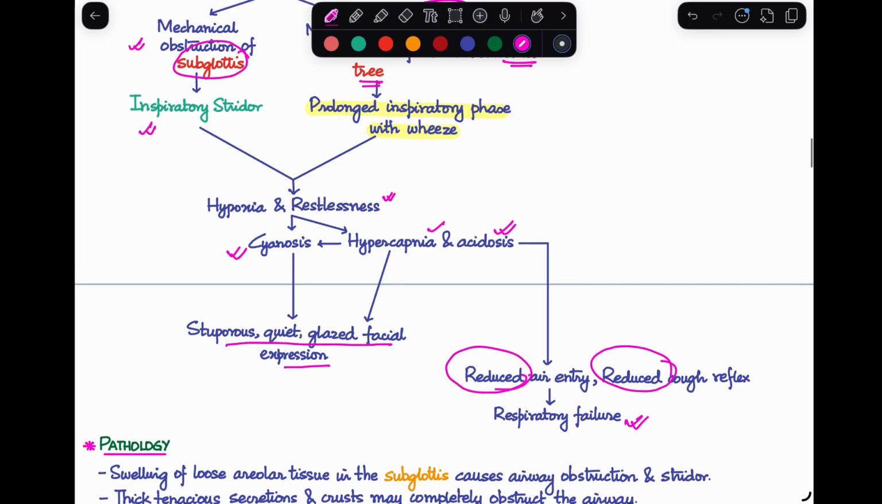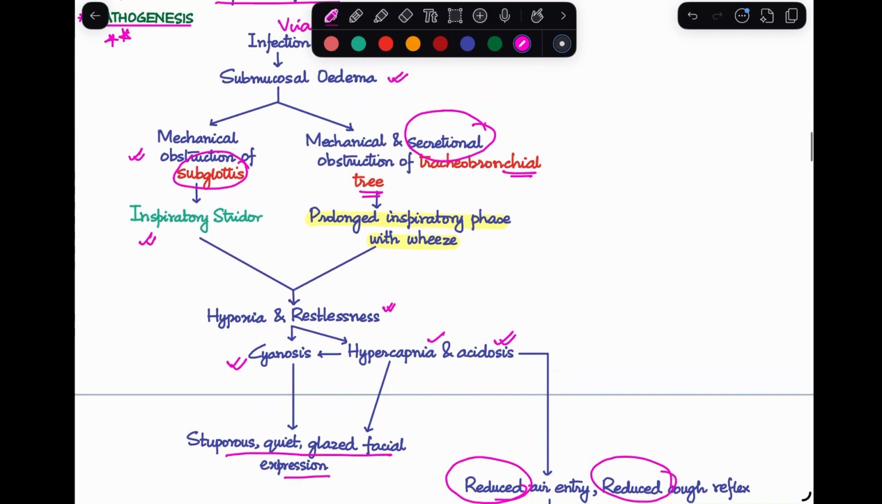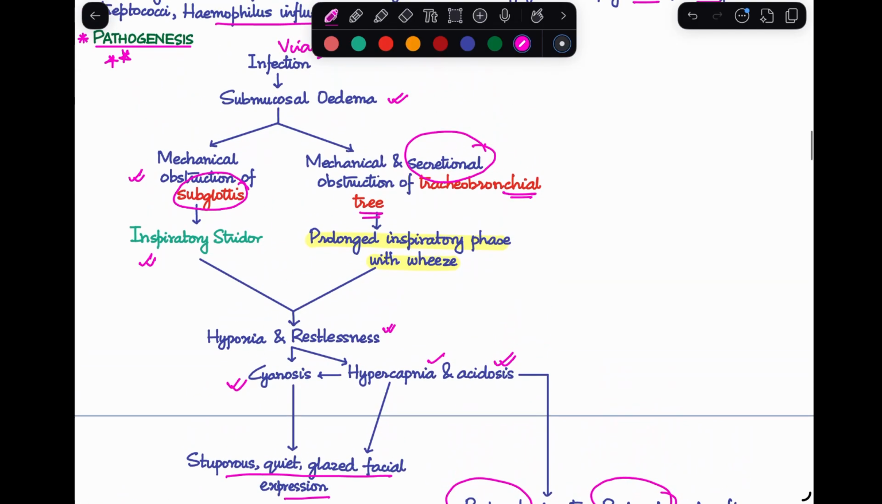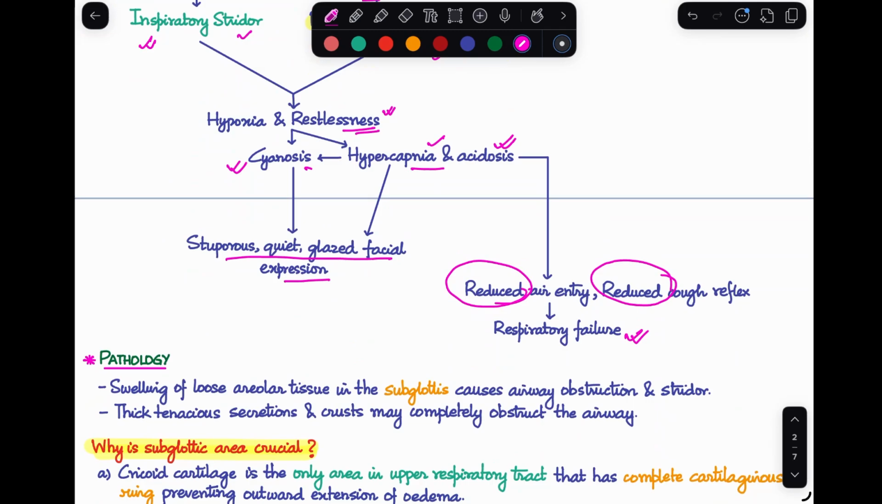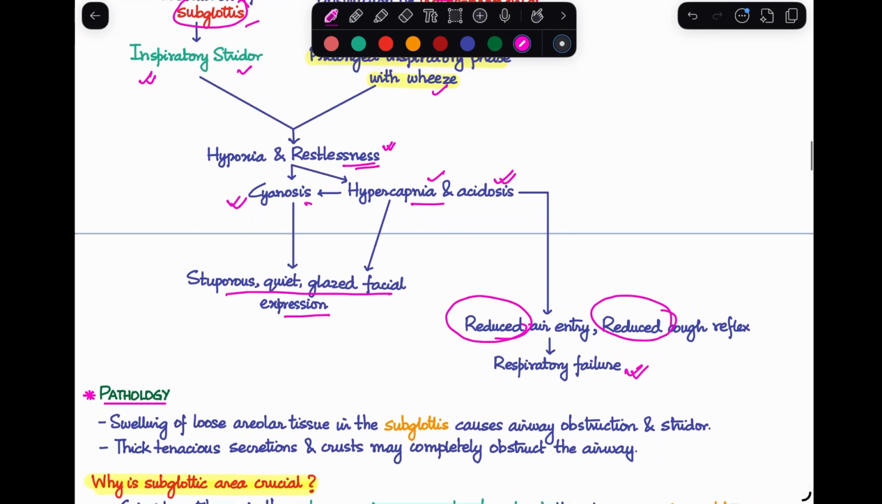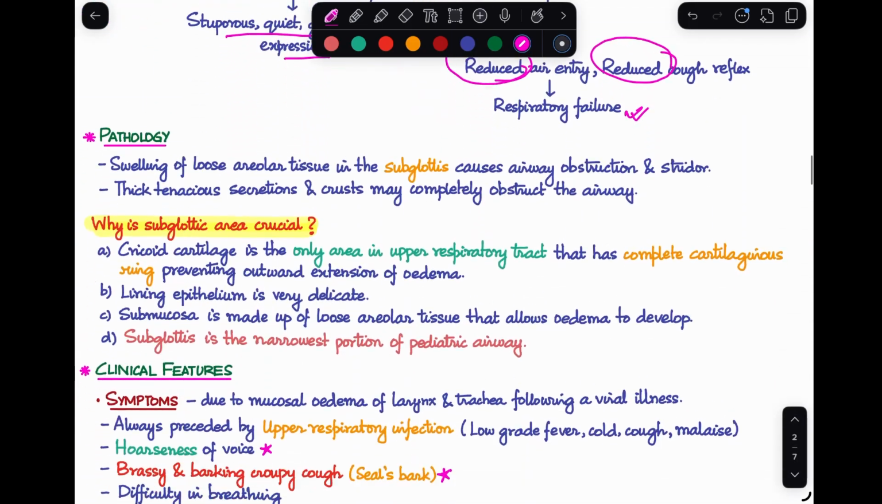So, I hope you have understood how the disease is progressing and what is the pathogenesis behind it. It started all with the viral infection leading to submucosal edema and a mechanical and secretional obstruction at these two levels, development of stridor and wheeze leading to hypoxia, restlessness, cyanosis, hypercapnia, and eventually leading to the typical features that we see in our patient. So that's about our pathogenesis.